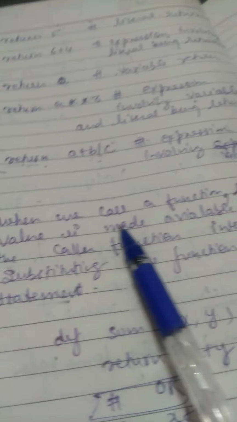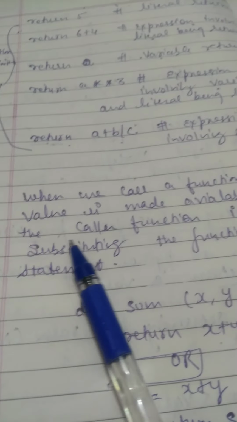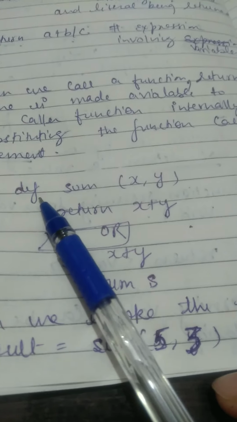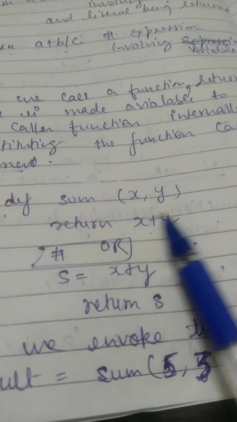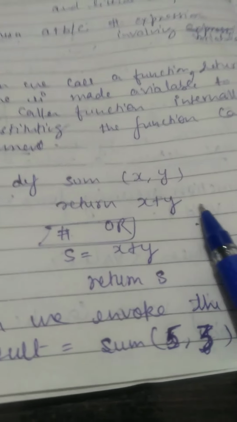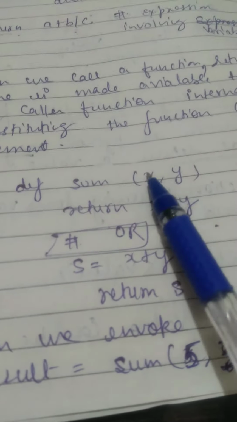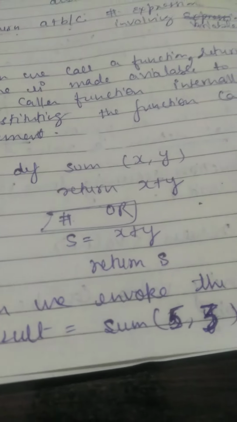Now when we call a function, the returned value is made available to the caller internally, substituting the function call statement. This is a function definition: def sum(x, y). These two are the formal parameters. Return x plus y: this way we are returning the value. We want to add the numbers, so we are not storing it in any variable. Directly we have given the expression return x plus y.